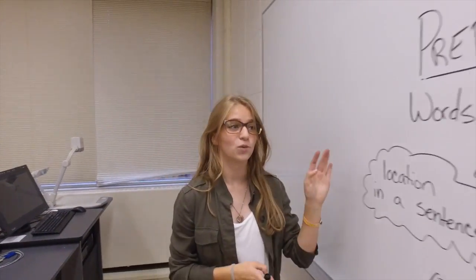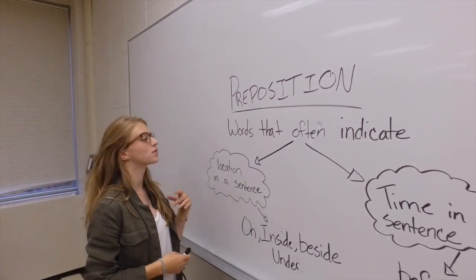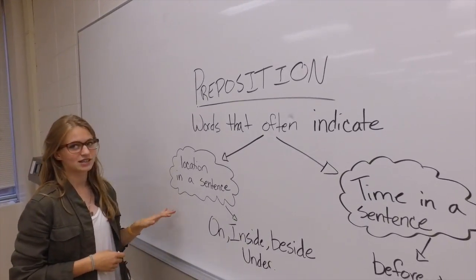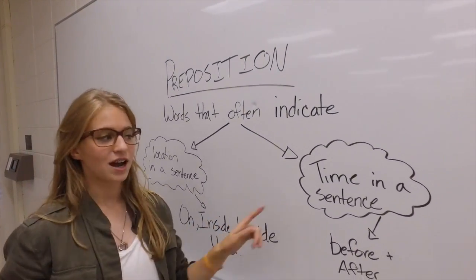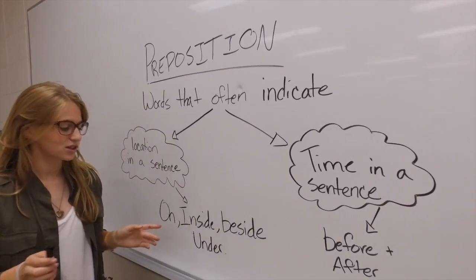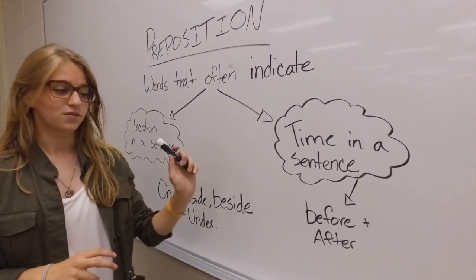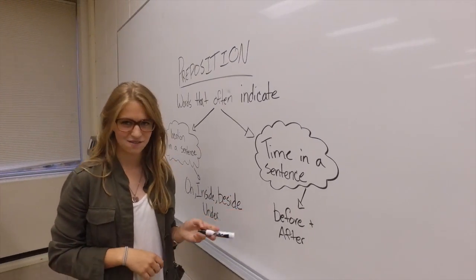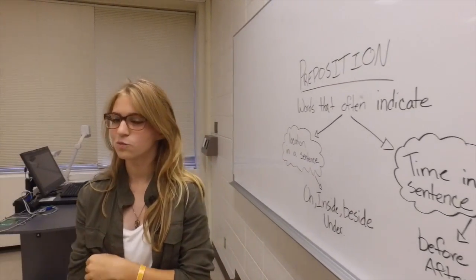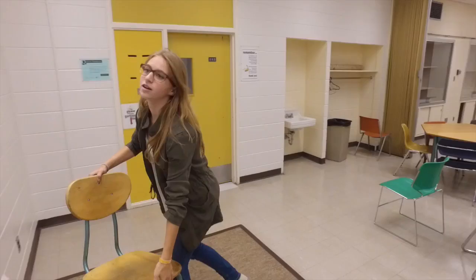What are prepositions? Well, they are words that often indicate the noun's location in a sentence and the time in a sentence. For example, on, inside, beside, or under. And for time, it would be before, after. So now, let's do some examples.